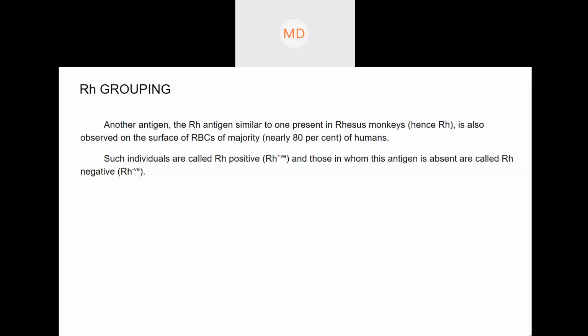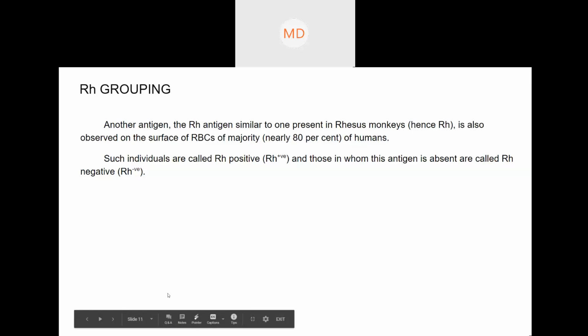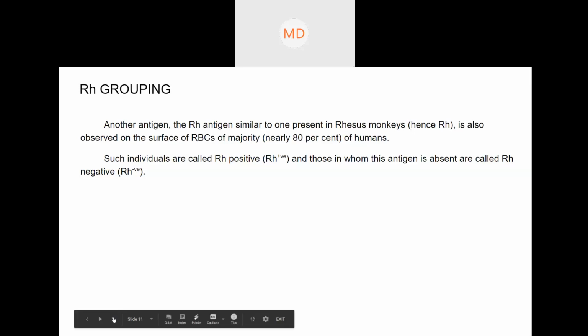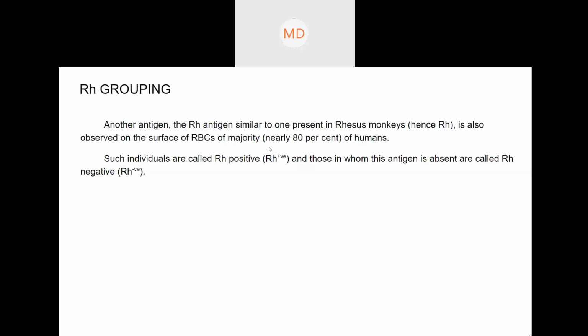So if you have that Rh antigen, then you will be A positive, and if you lack that antigen, then you will be A negative. And A negative people are very uncommon. A negative and B negative, all these negative people are not very common. And negative people can take blood only from negative people. That is also a drawback. Anyways, this blood groups and Rh factor, did you understand?